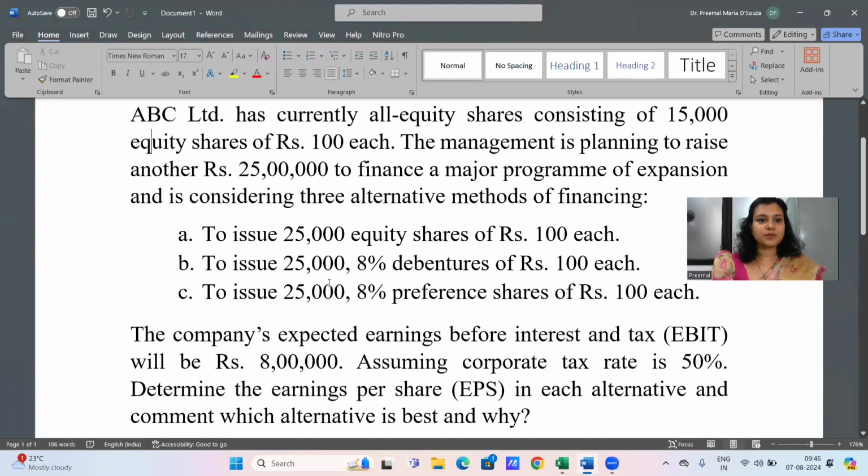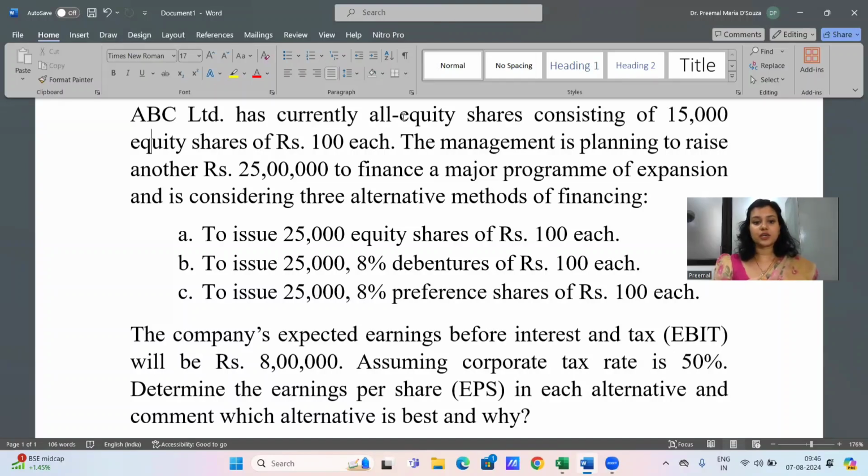So in this problem, ABC Limited has currently all equity shares consisting of 15,000 equity shares of rupees 100 each. Now, this is the existing equity that the company has. The management is planning to raise another rupees 25 lakhs to finance a major program of expansion and is considering three alternatives for this. Point A, or first alternative, to issue 25,000 equity shares of rupees 100 each.